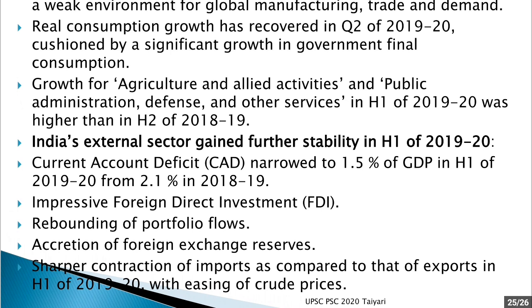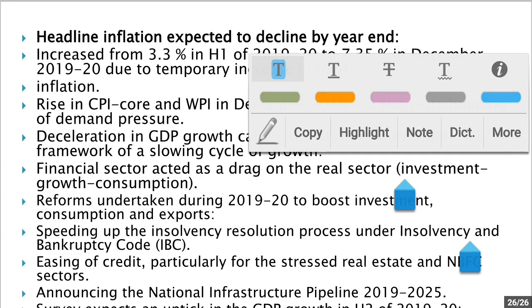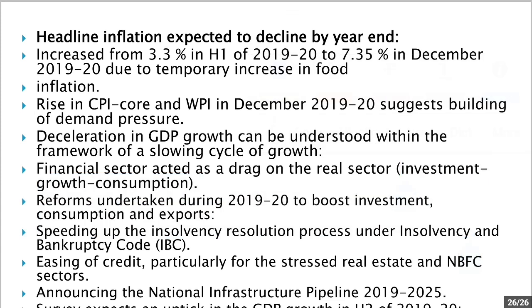Then there was a sharper contraction of imports as compared to exports in the first half of 2019-20 because of easing of crude prices. That means imports have declined as compared to exports. Exports have also declined, but the decline of imports is higher as compared to exports.